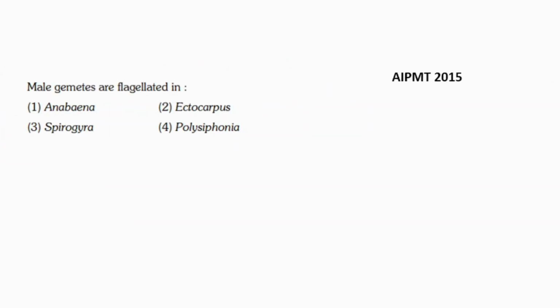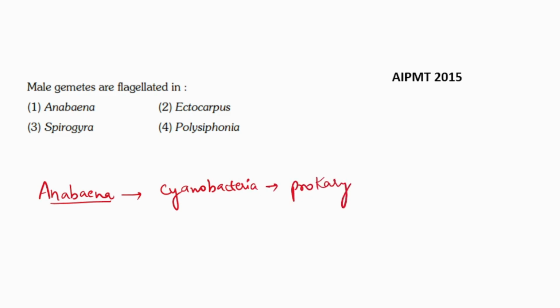Next question says male gametes are flagellated in Anabaena, Ectocarpus, Spirogyra, Polysiphonia, and this question came in AIPMT 2015. So first I'll take the Anabaena. Anabaena is a cyanobacteria. And cyanobacteria is a prokaryote. In prokaryotes, sexual reproduction is absent.